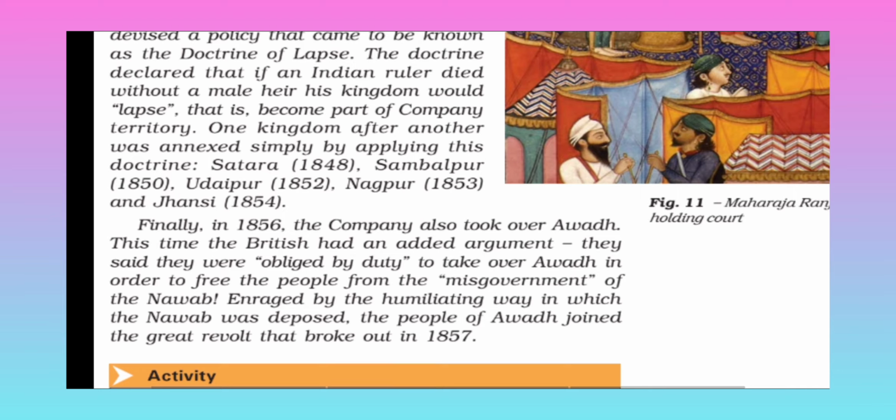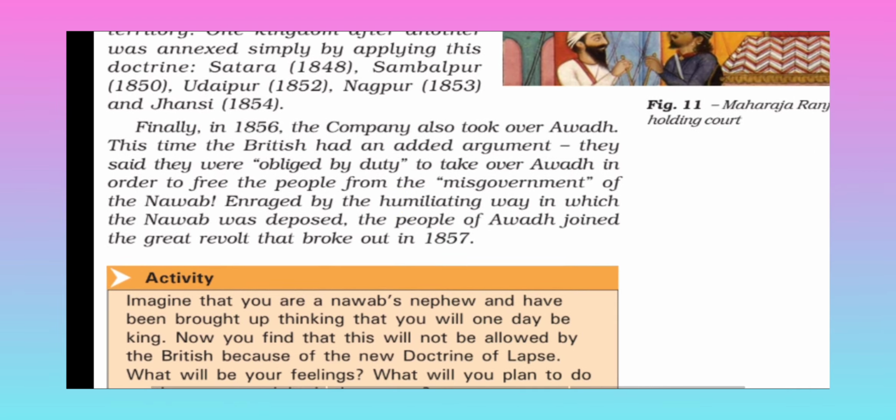So they annexed in this way Satara in 1848, Sambalpur in 1850, Udaipur in 1852, Nagpur in 1853 and Jhansi in 1854. Finally, in 1856 the company also took over Awadh. This time the British had an added argument. They said that they were obliged by the duty to take over Awadh in order to free the people from